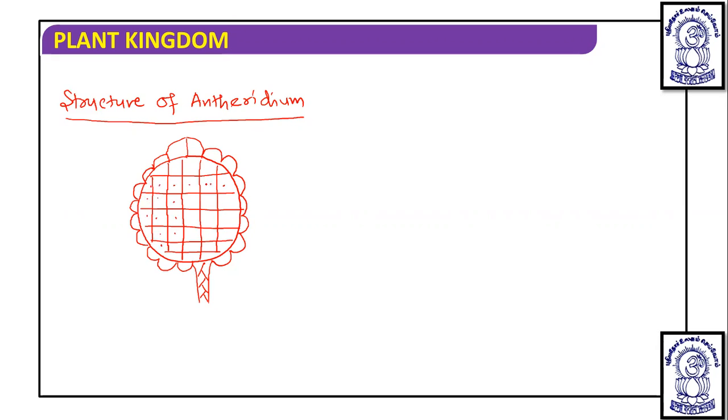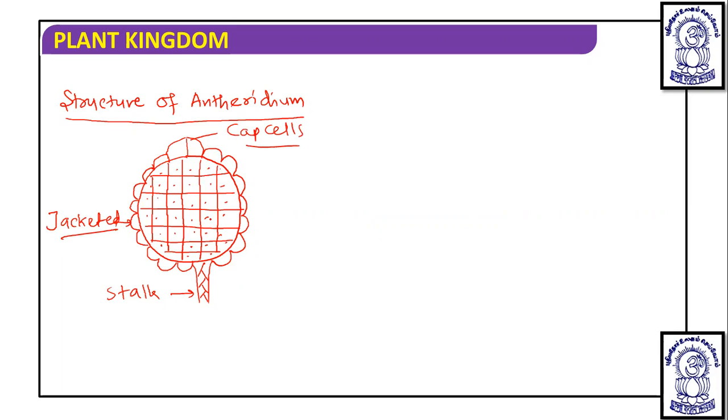This is the structure of antheridium, a male sex organ. In this male sex organ, you will see this is a stalk. This is a jacket, because jacketed sex organs are found. These are the cap cells or cover cells.